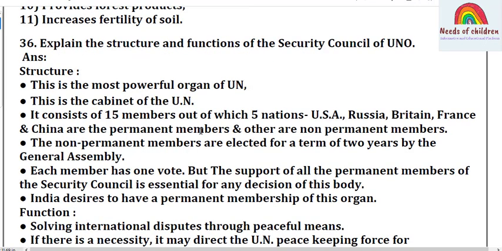Let's move on to question number 36. Explain the structure and functions of the Security Council of UNO. Structure: This is the most powerful organ of the UN. This is the cabinet of the UN. It consists of 15 members, out of which 5 nations, USA, Russia, Britain, France and China are the permanent members and the others are non-permanent members.